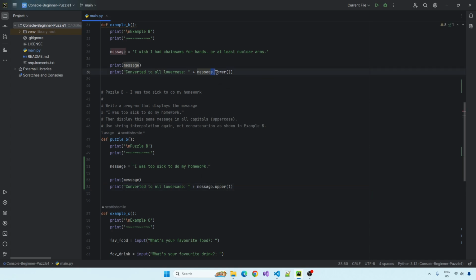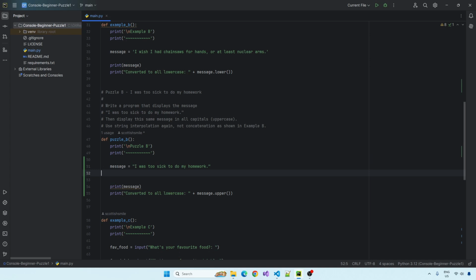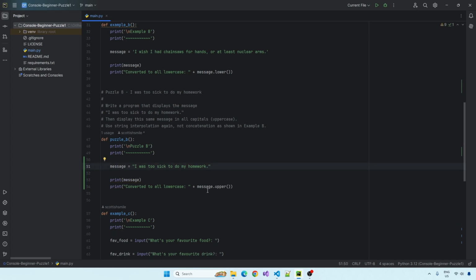Really, the purpose of this was for me to just introduce you to the fact that there are existing functions to do this. You could go away and write your own code to change this into upper case. You could write your own function, call another function. There's tons of stuff you can do, but why go through all that when someone's already done it? So just use dot upper, use the existing libraries.